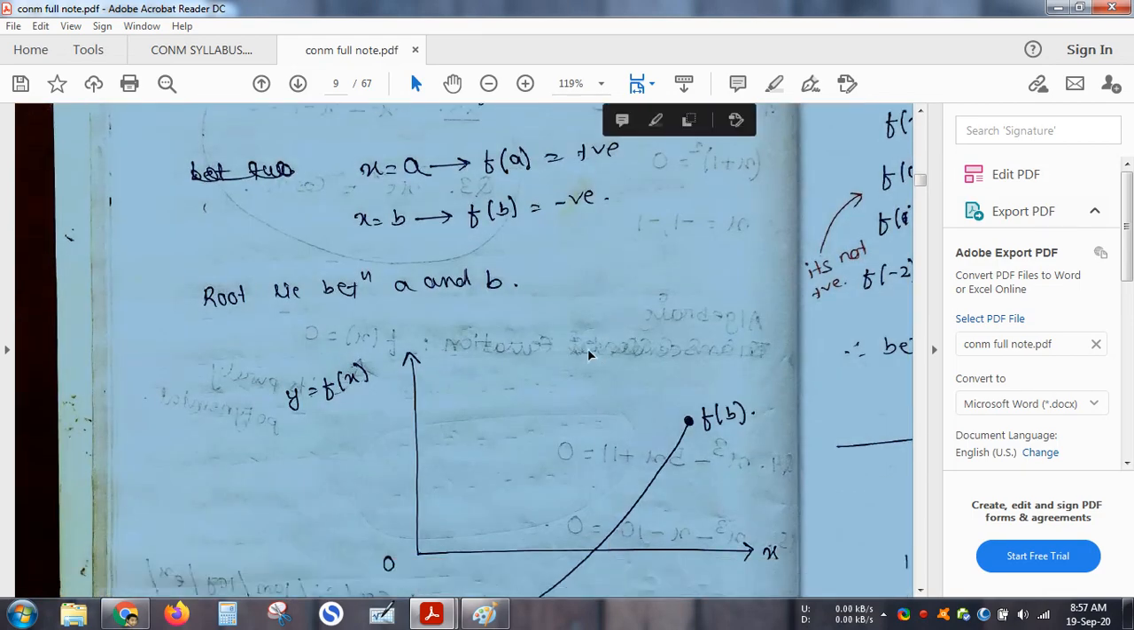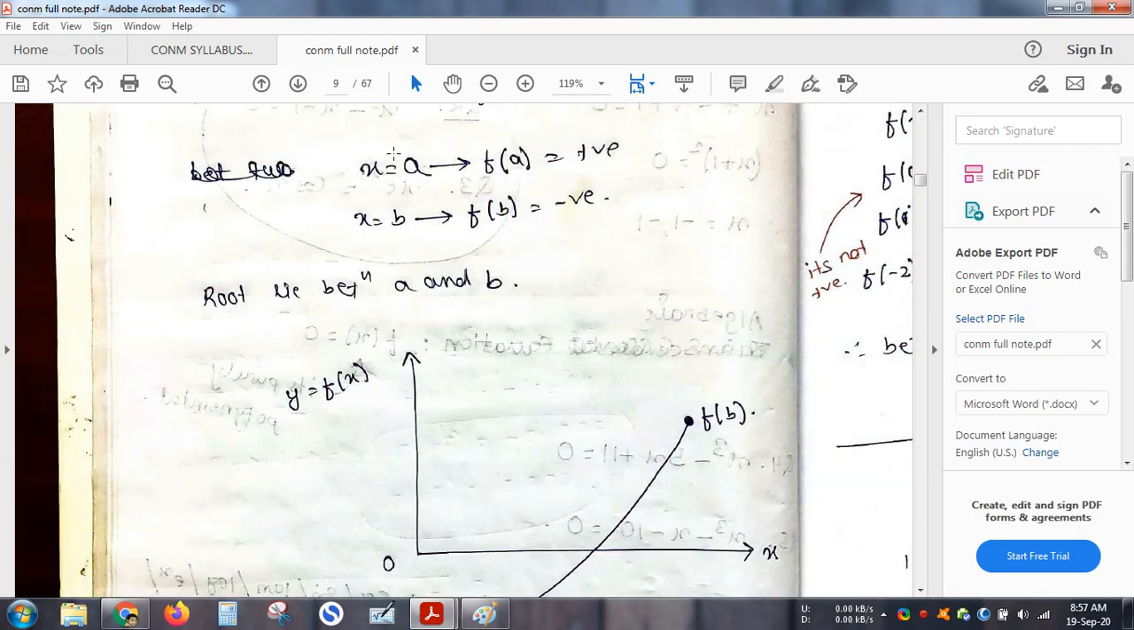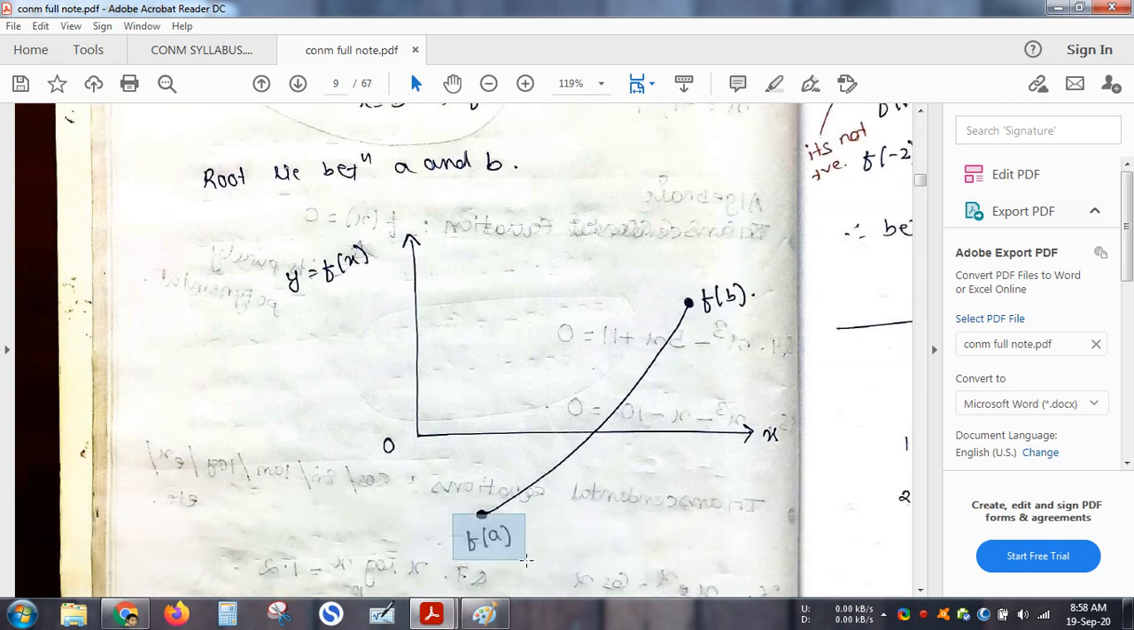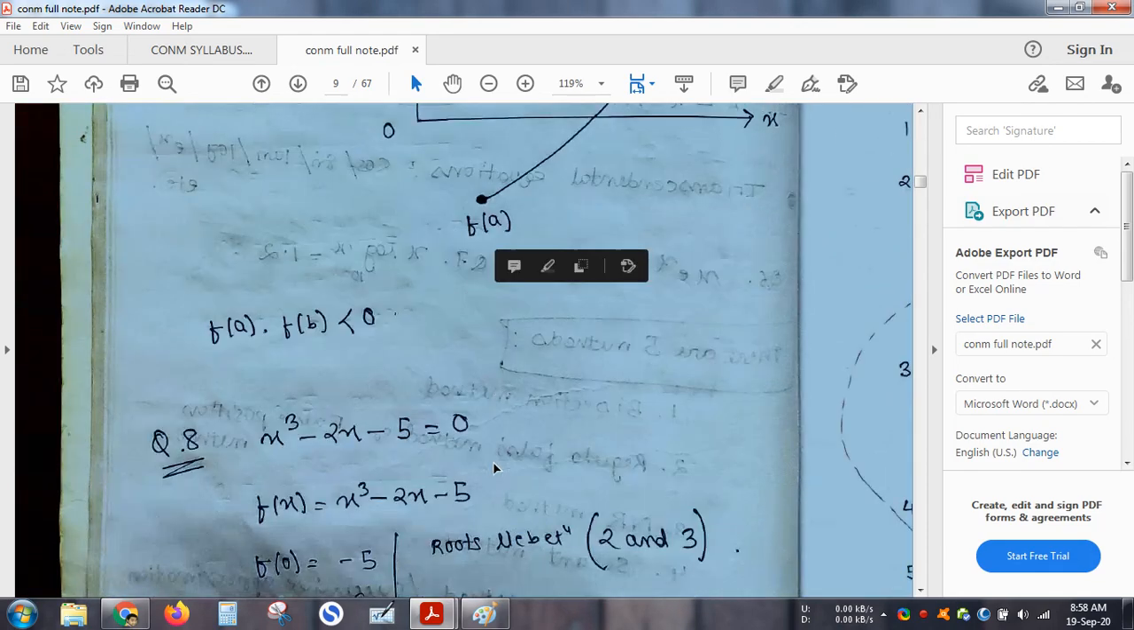So the root lies between. Please pay attention to one thing. Over here while writing I have written f of a is positive, but while drawing I have made it negative, so keep that in mind. This is wrong. So this should be f of a, this should be f of a, and this is f of a. Okay.